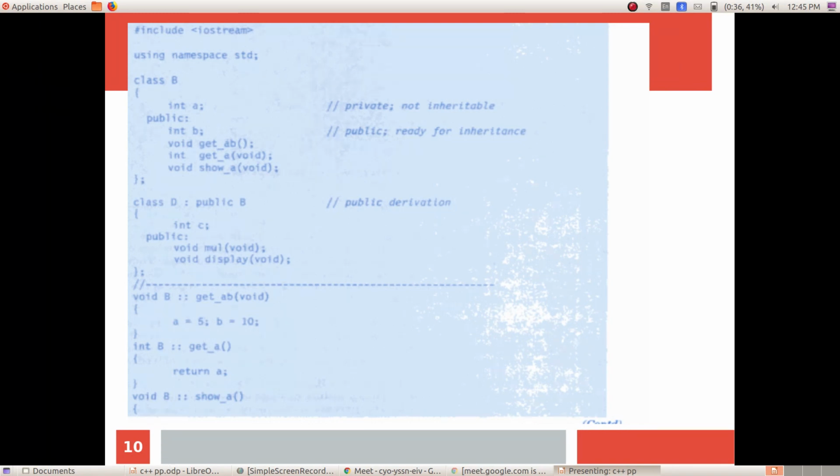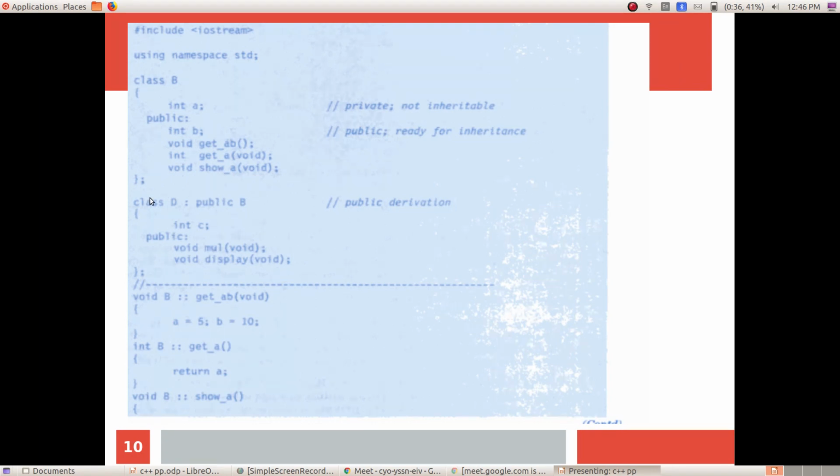Instead of variable, you can say data member. And in the public section we have int b. This is a public data member, and there are three functions: void get_ab, int get_a, and void show_a. These are three public member functions.